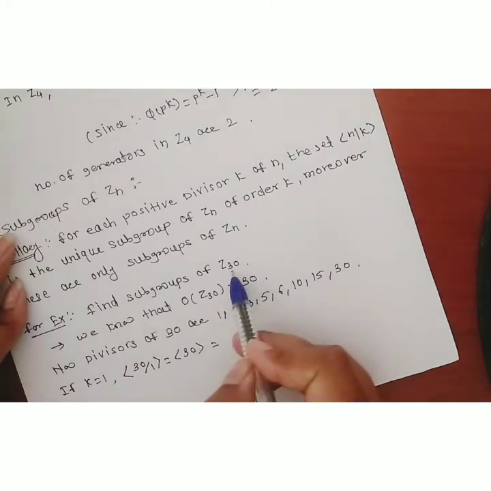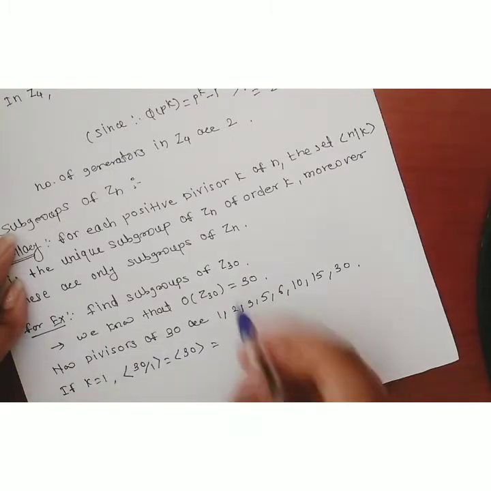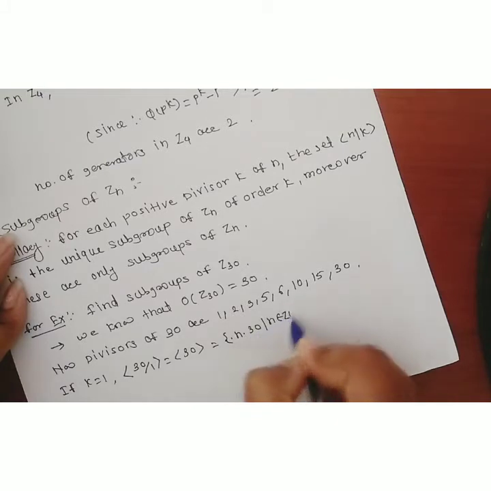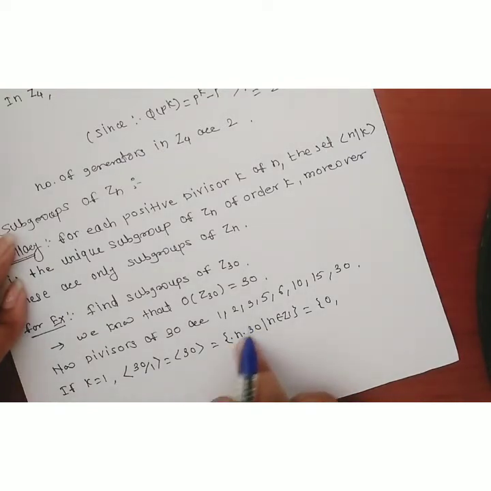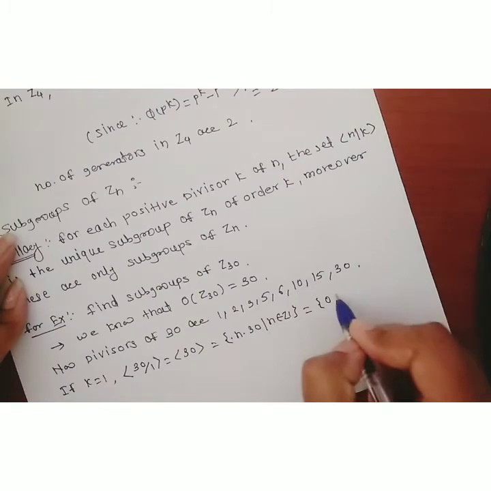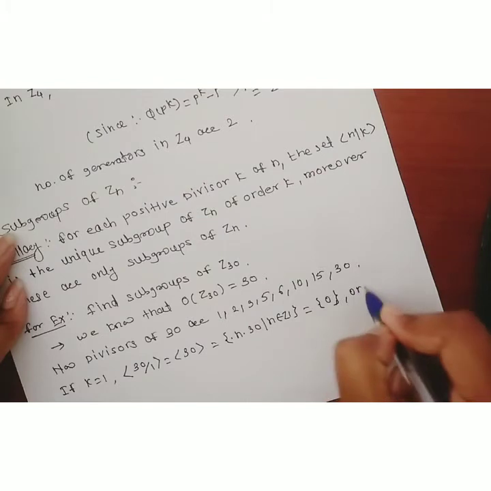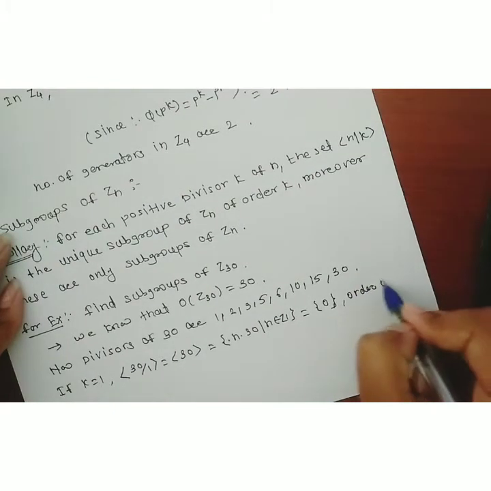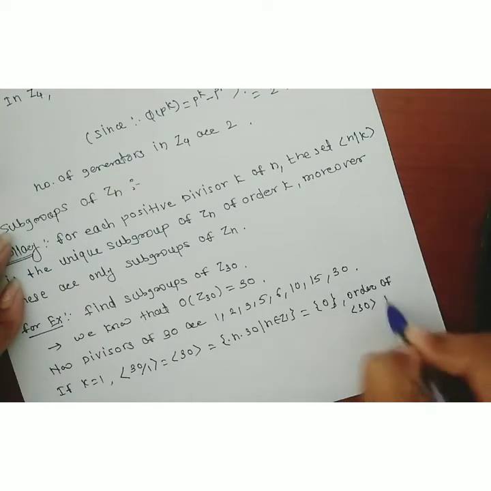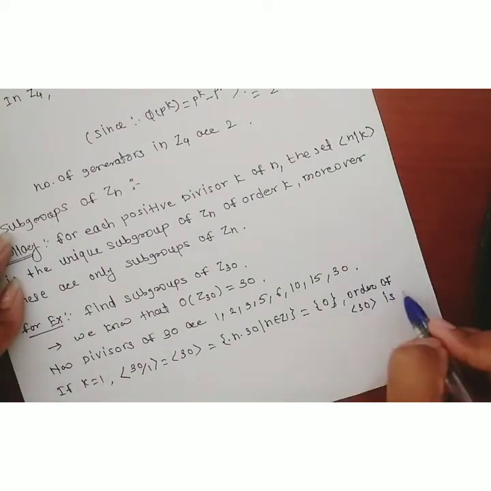As we know, Z30 is a group under addition. Therefore it consists of all n times 30 such that n belongs to Z. If you put n equal to 1, then 1 times 30 is 30, and modulo 30 it goes to the singleton 0. If you multiply any element by 30, modulo 30 it becomes 0, therefore it consists of only the singleton 0. Therefore the order of the set generated by 30 is 1.